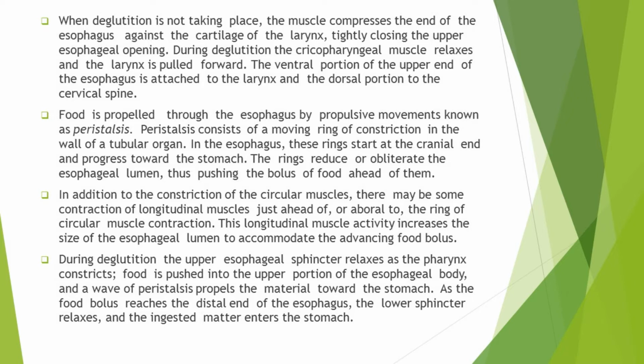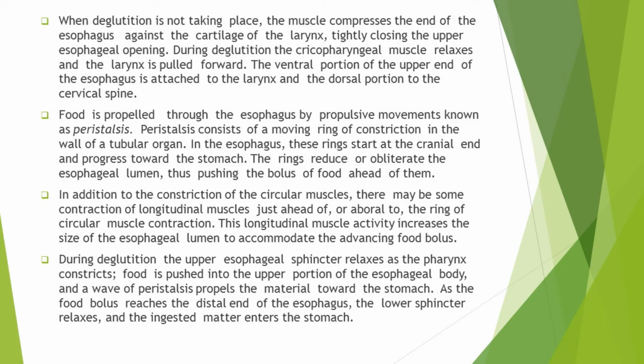So in addition to the constriction of the circular muscles that causes the propulsion of food through the tube, there must also be some contraction of longitudinal muscles just ahead, aborally. When the longitudinal muscles contract, the size of the esophageal lumen will increase, and in this way it will become easy to accommodate the advancing food bolus.